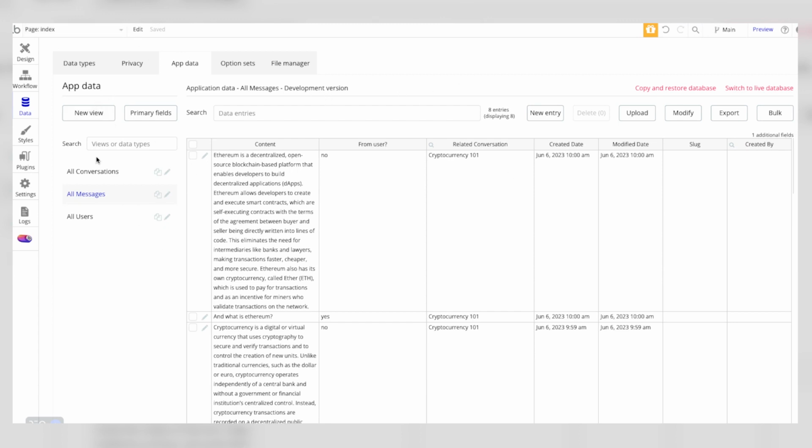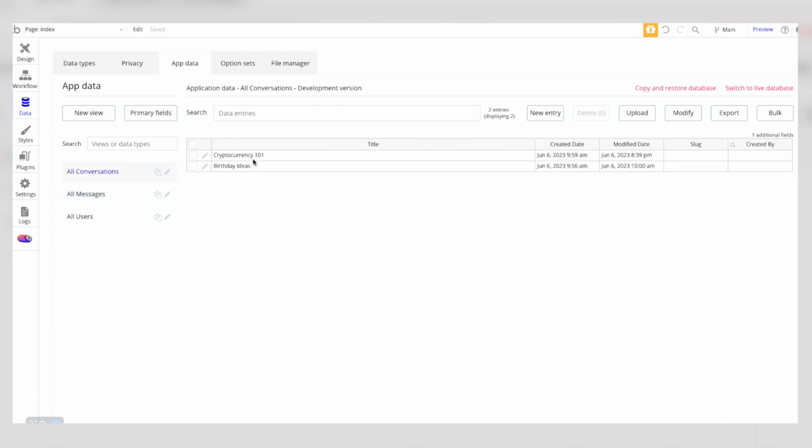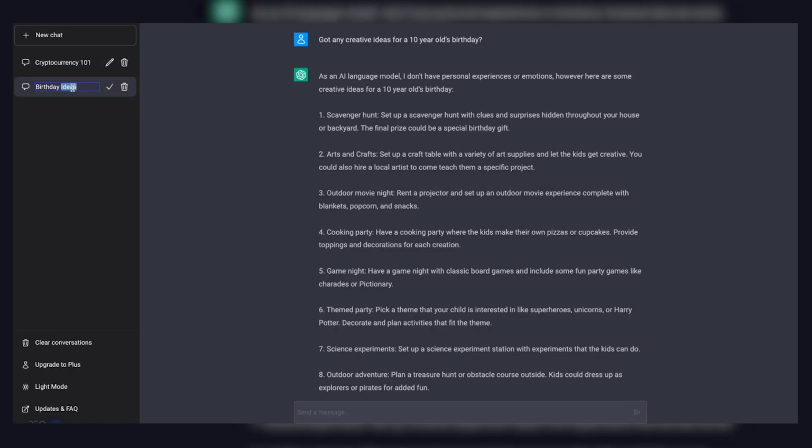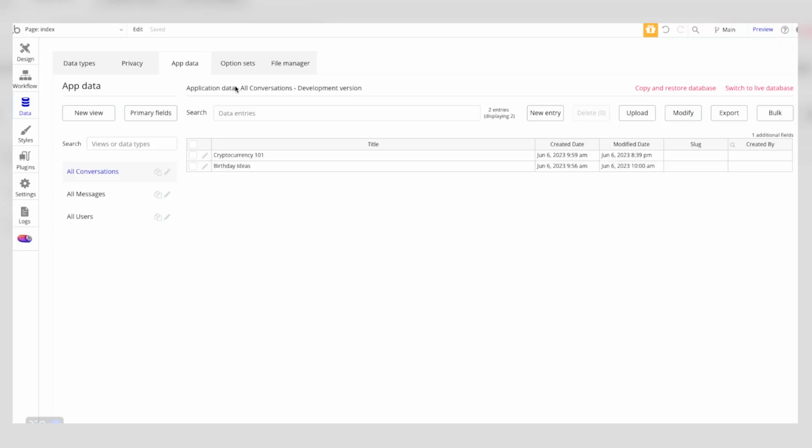But right now, if you see, we go through all conversations, we just have those two, the one that I just changed, Cryptocurrency 101, and Birthday Ideas. And it happens very quickly. So instead of birthday ideas, you could say birthday creativity. Great, check that. That should automatically change if we refresh in the back end.